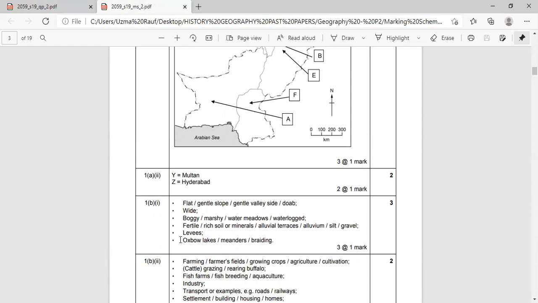The third feature is it also has oxbow lakes, meanders, and braided channels. So in this way, we are describing three features of a floodplain.